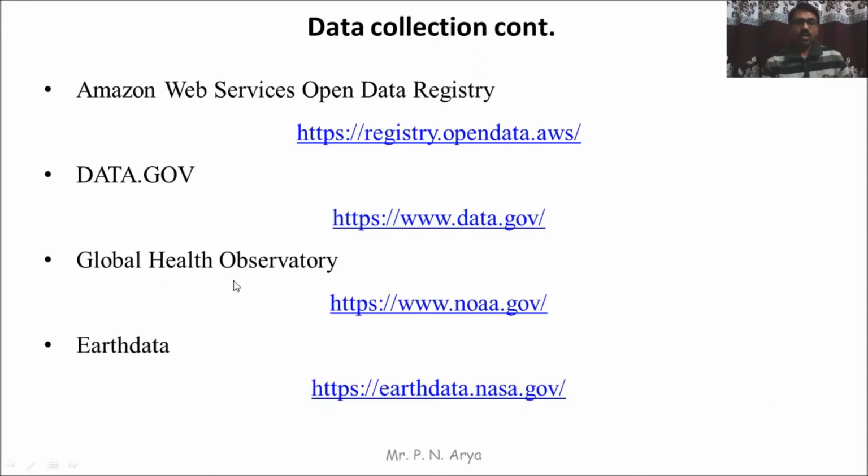Next is the Global Health Observatory. We can also download data from the Global Health Observatory. And the last is Earth data. We can download different environmental data, and climate or weather data from there. So these are the different data sources, and we can download data according to our requirement.